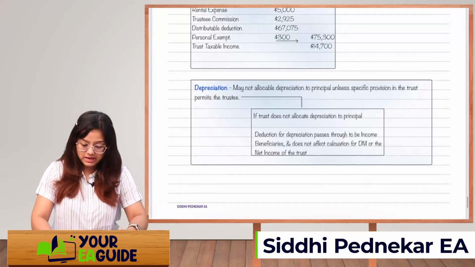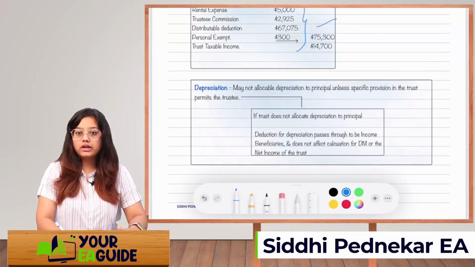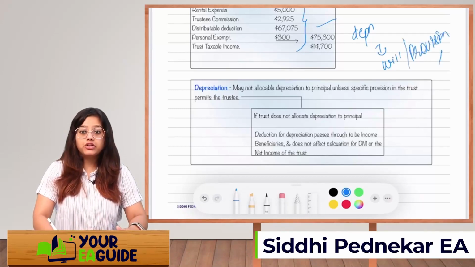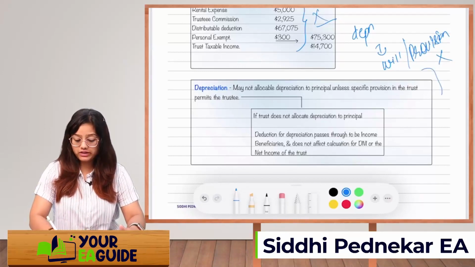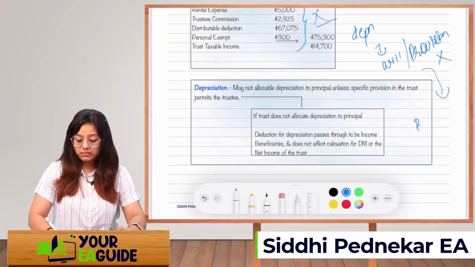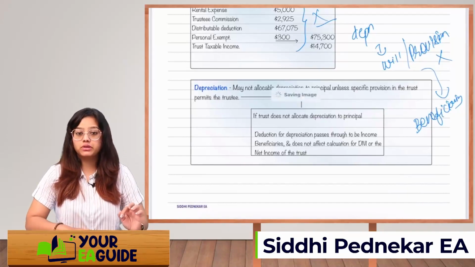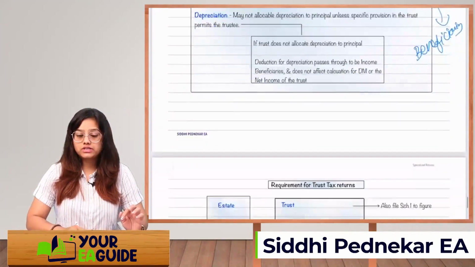So, whenever you are taking the expenses here, you can take a depreciation deduction if it is mentioned in the provision while forming the trust. If it is not mentioned, then you cannot take it here as a deduction for depreciation. It will directly transfer to the beneficiaries, right? And they can deduct it on their tax return. That's what is mentioned over here. Okay, this was about the trust.